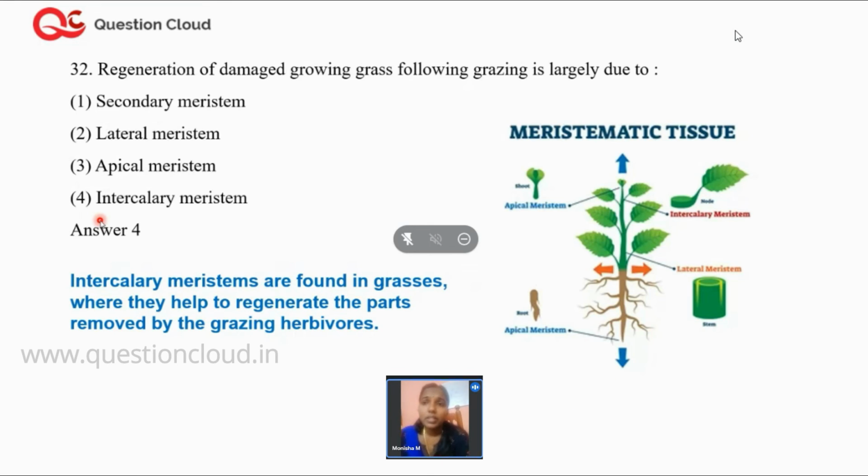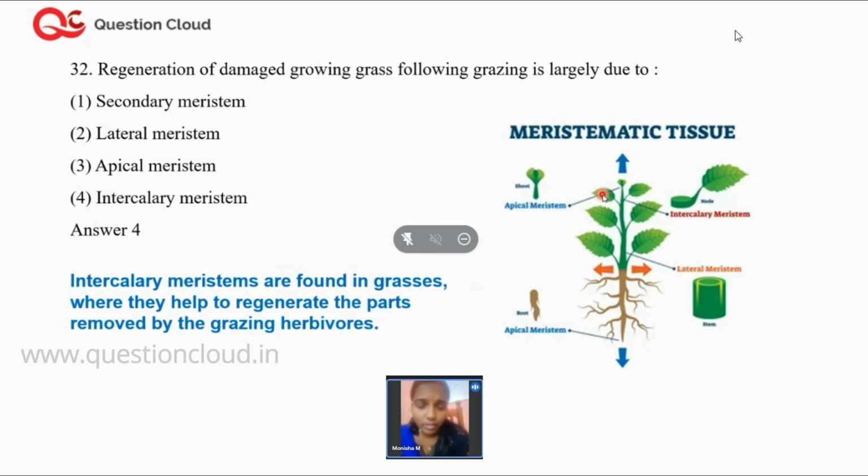Now, next question is regeneration of the damaged growing grass following grazing is largely due to. Options are secondary meristem, lateral meristem, apical meristem, and intercalary meristem. Usually, in grasses, you will have intercalary meristem. The picture shows intercalary meristems. Intercalary meristems are frequently observed only in grasses, and they help them to regenerate. Regeneration is nothing but the ability to grow back organs again.